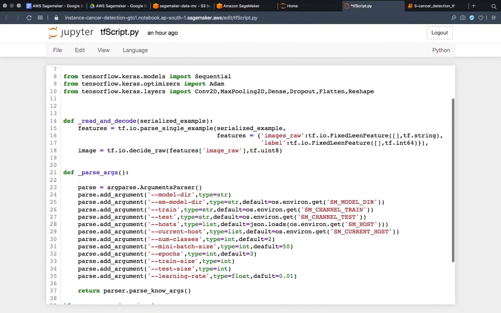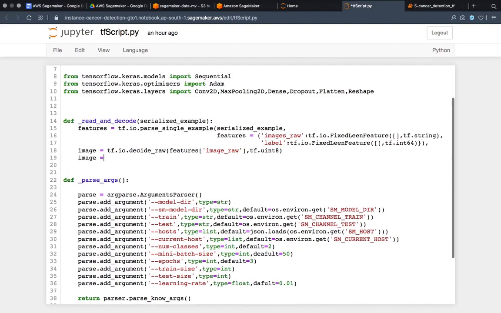Then what I have to do is resize all the images, and then tf.cast, in that I have to take image, and then tf.float32. Float32 will be good to take, and then I have to multiply it using 1.0 divided by 255.